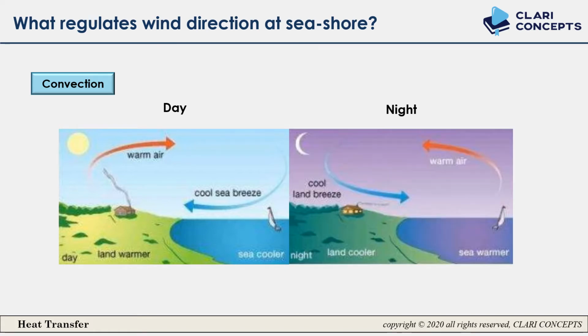Now what will happen at night? The temperature will be drastically reduced on land, but the temperature of the sea does not vary that much. So the current will happen in the opposite direction. At night, if you go to the beach, the direction of wind will be from the land to the sea. So the direction will be opposite at night. This is the reason the wind direction varies at the sea.